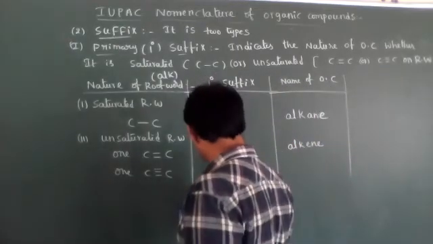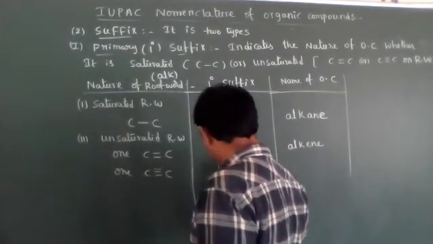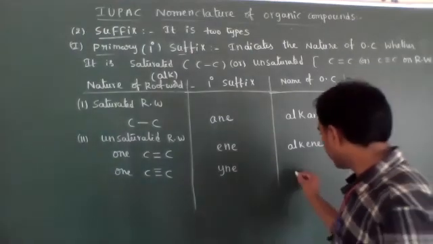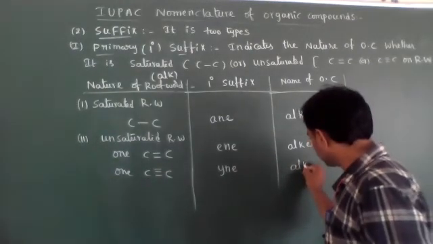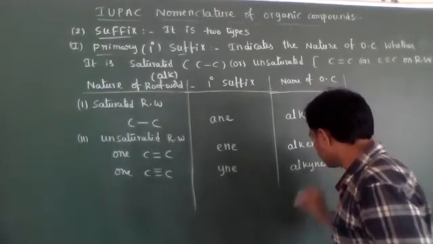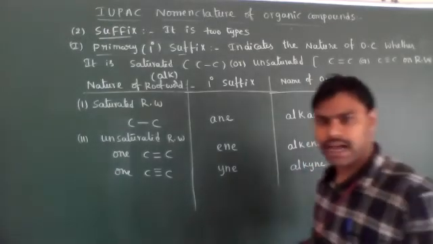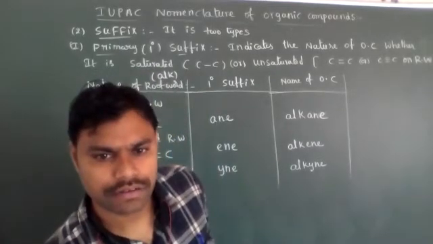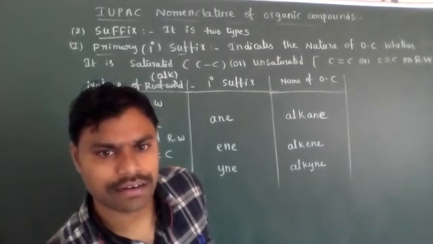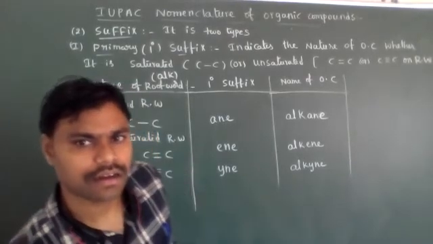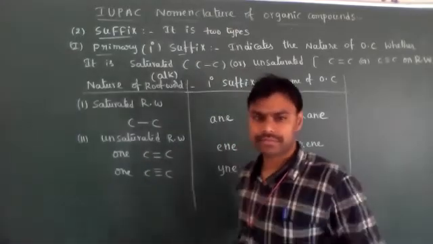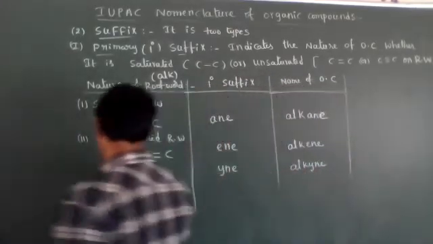The primary suffix is YNE. Now, these organic compounds are called alkynes. ALKYNES, alkynes. YNE, not YL, which you studied before, YL. YNE, alkyne.